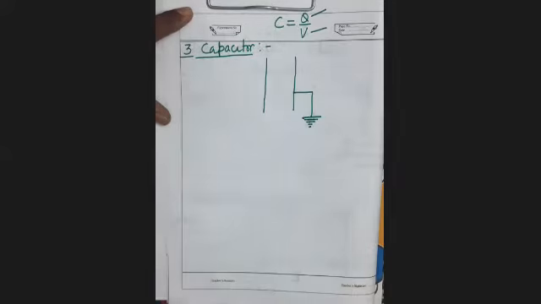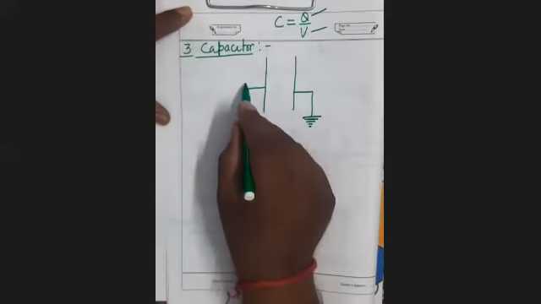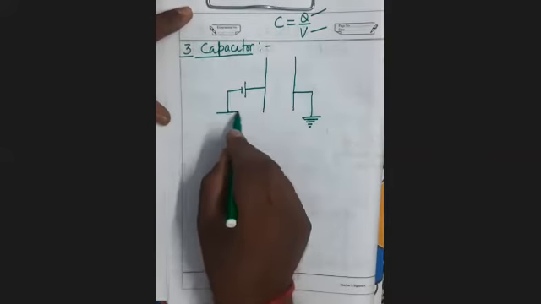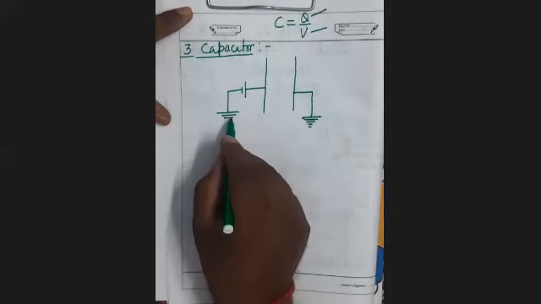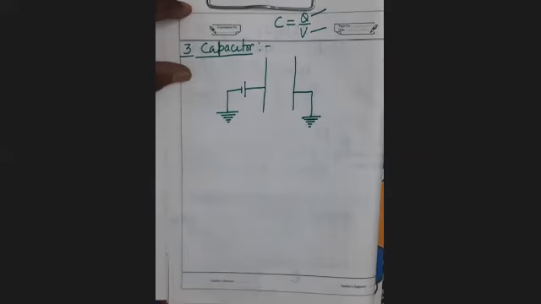This conductor is connected to the earth, and this is connected to the positive plate of the battery. This is the earthing. Earthing provides zero potential. So see here, this is the arrangement. If you take only this plate,